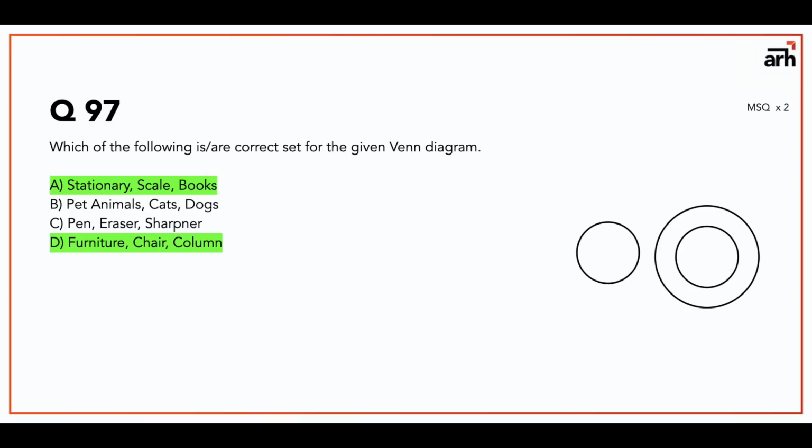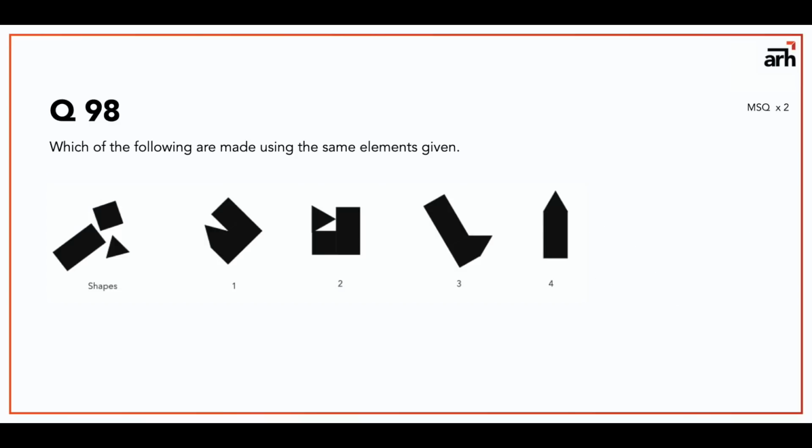Now this is also an image manipulation or shape manipulation question. Which of the following are made using the same elements given below? Obviously their size has not been changed, but they are definitely rotated. So if you see, option 1 can be made, option 2 can be made, option 3 can be made, only option 4 cannot be made. It doesn't have that square part. It has the rectangular part, doesn't have the square part. So we will have A, B and C as the options.